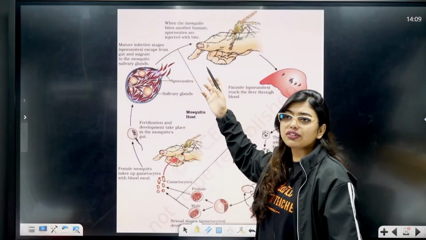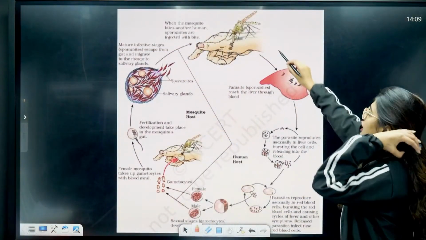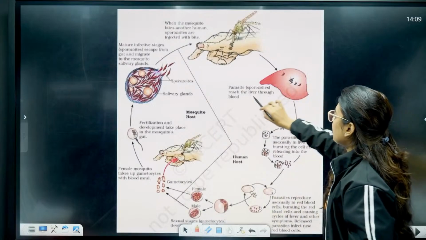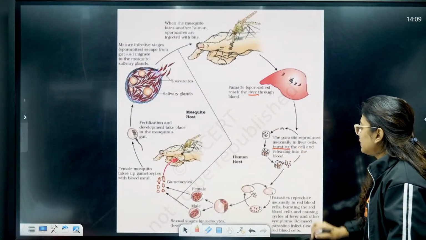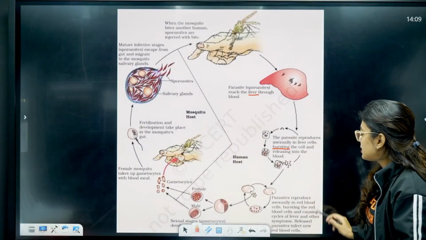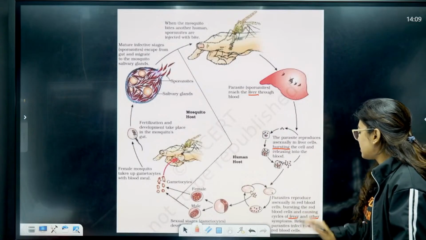So this is the image given in your NCERT, and it's the same thing that I explained. As you can see here, the infected mosquito bites a man. The parasite will reach the liver. From the liver, it will continuously burst open the liver cells, and it will go to the RBC. In the RBC also, it will continuously burst open, causing cycles of fever and other symptoms.